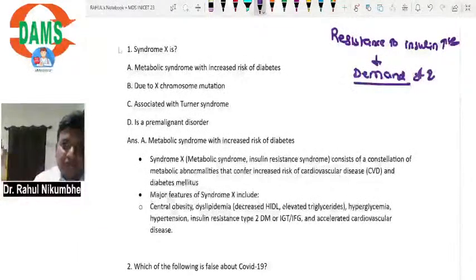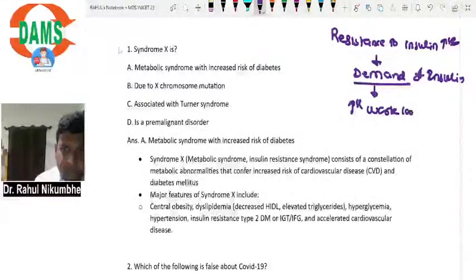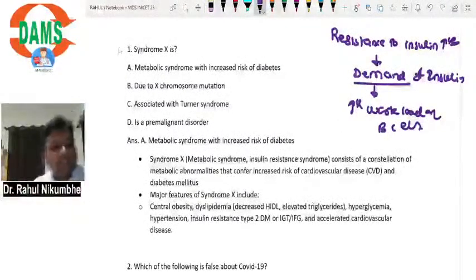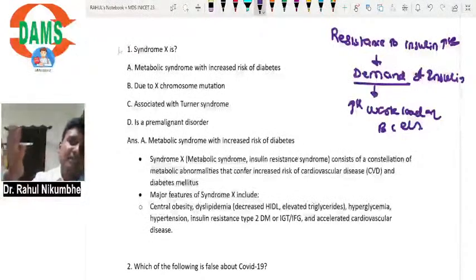When demand of insulin increases, it will increase workload on beta cells. Now, number of beta cells are normal, but demand of insulin is increased. So these beta cells will synthesize more amount of insulin, so concentration of insulin in the body of the patient will increase.